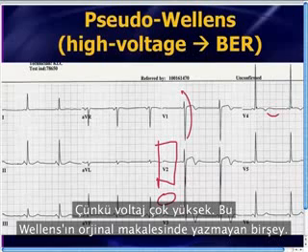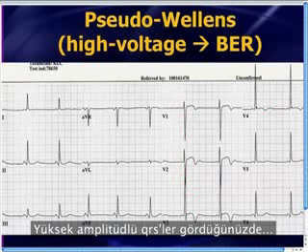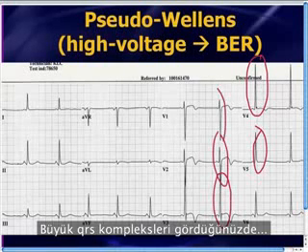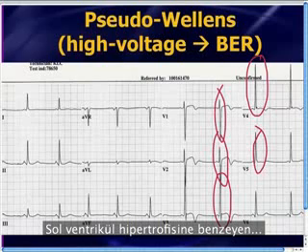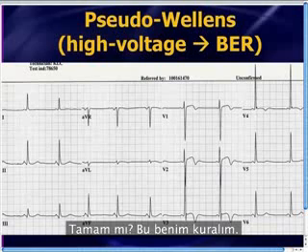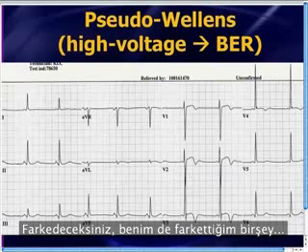Because there's very high voltage. And let me just tell you, this is not something that was originally written in the paper by Wellens, but it's an observation that I've made over the past 17 years or so. When you see very large amplitude QRS complexes, very, very big QRS complexes, LVH-ish in nature, you're not allowed to call the T waves Wellens, all right? That's my rule. I don't know the cardiac physiology here, but you've noticed it also, and this is something I've noticed as well.